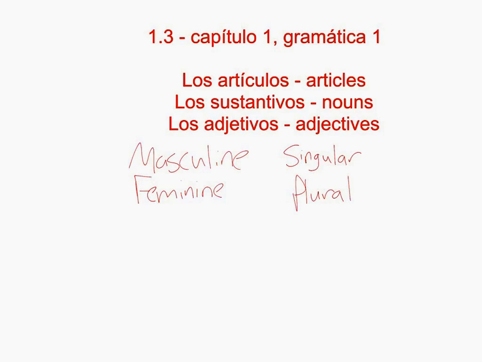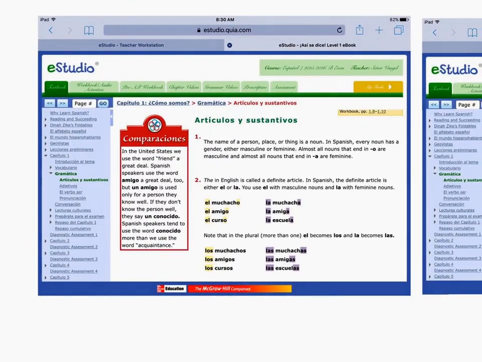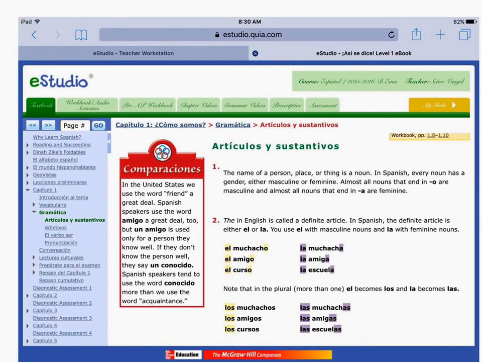Masculine is always connected to masculine words and endings. Feminine is always connected to feminine words and endings, and singular plural comes into play as well. So the first thing we really want to take a look at is what it looks like in our book. So to find it, we go to eStudio. We're still on Capítulo 1, but this time we're going through Gramática, and then the first section is artículos y sustantivos, and again that means articles and nouns. So that's what I'm going to talk about first.